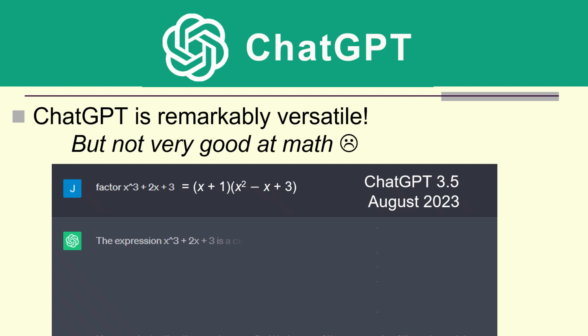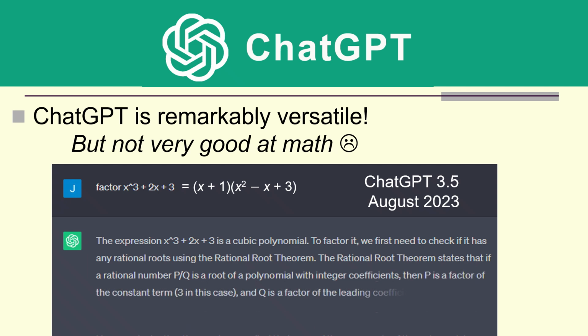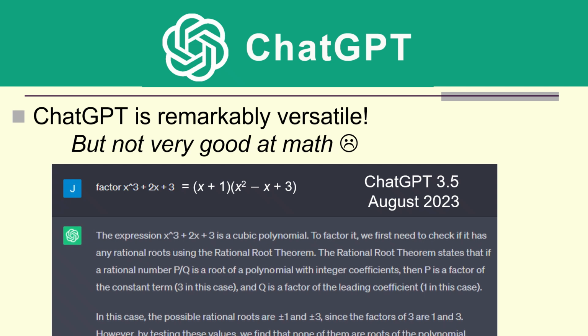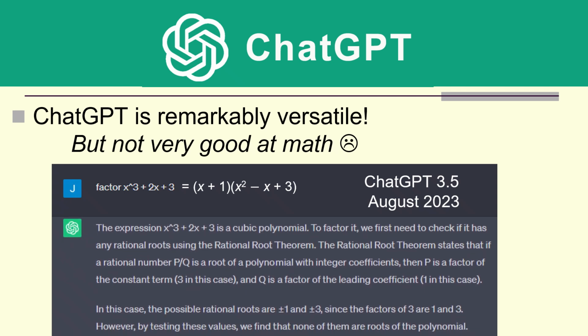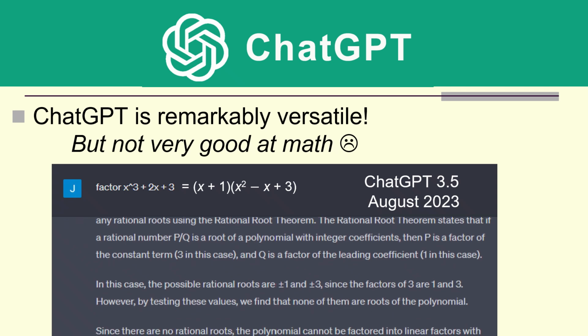The expression x cubed plus 2x plus 3 is a cubic polynomial. To factor it, we first need to check if it has any rational roots using the rational root theorem. The rational root theorem states that if a rational number p/q is a root of a polynomial with integer coefficients, then p is a factor of the constant term, 3 in this case, and q is a factor of the leading coefficient, 1 in this case. In this case, the possible rational roots are plus or minus 1 and plus or minus 3, since the factors of 3 are 1 and 3. However, by testing these values, we find that none of them are roots of the polynomial.